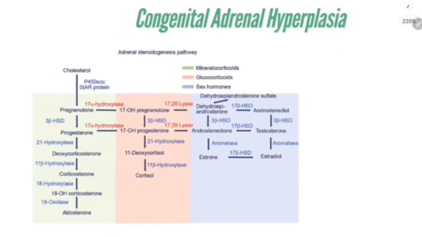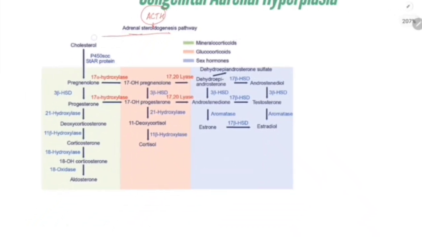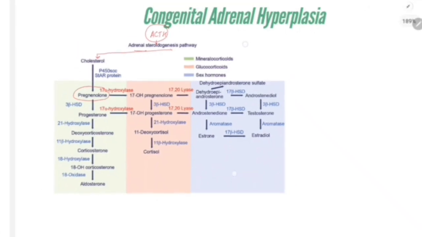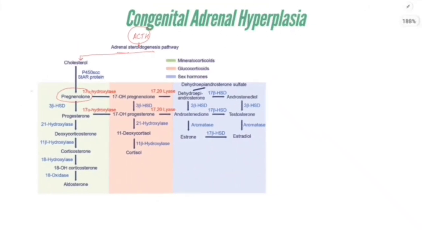First, a hormone stimulates the adrenal gland. What is that hormone? It is ACTH. This ACTH is going to act on this adrenal gland. In the adrenal gland, the first step is cholesterol is going to be converted to pregnenolone. This is the first step. We don't need to remember this whole pathway; you need to understand the concepts and remember some takeaway points.